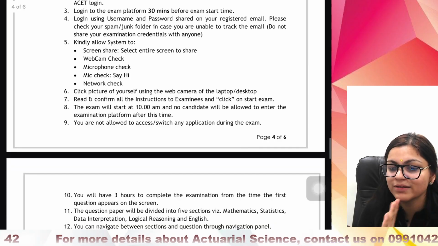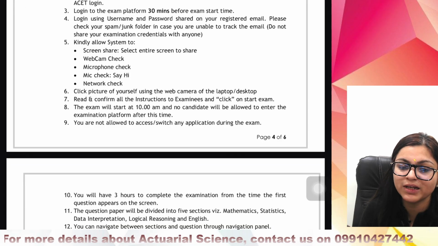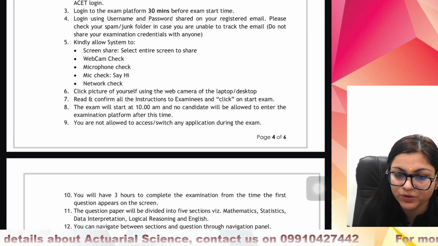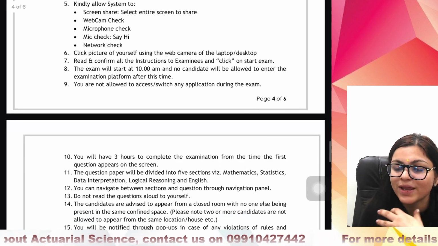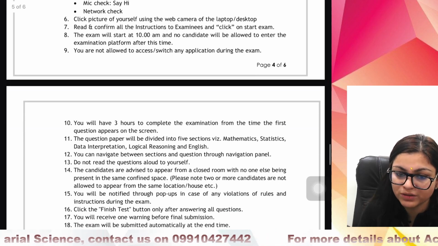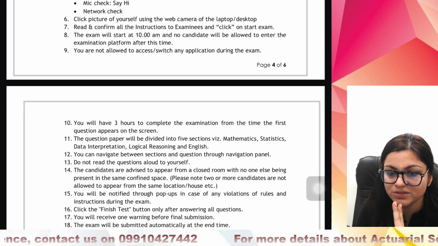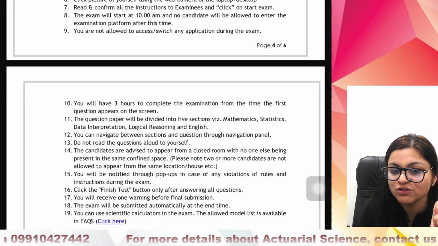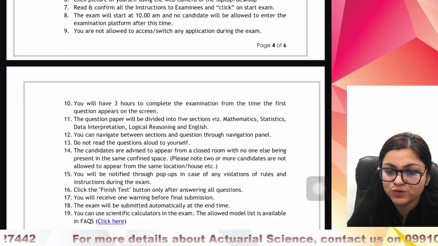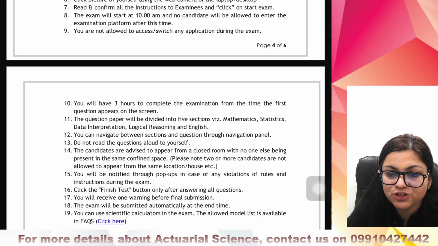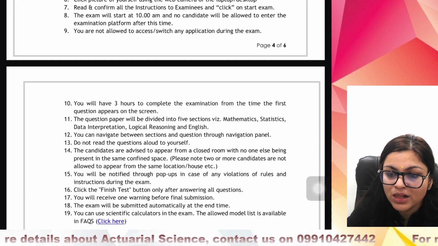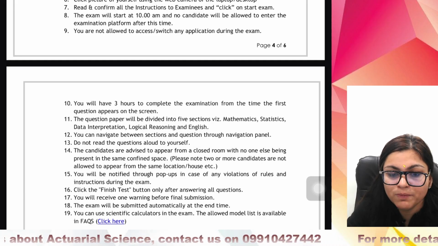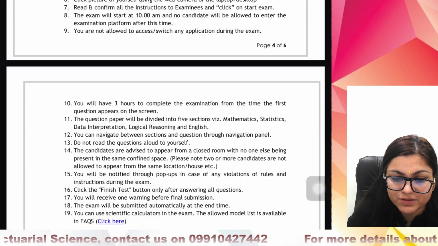The exam will start at 10 a.m. and no candidate will be allowed to enter the examination platform after this. You're not allowed to access or switch any application during the examination. 3 hours time is there to complete the examination. Now, see, they have mentioned that the question paper is divided into 5 sections: maths, stats, data interpretation, logical reasoning, and English. Now, let us understand what the syllabus of ASET is.